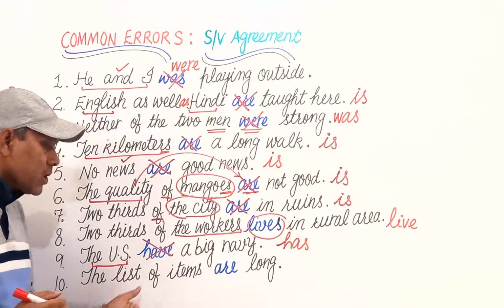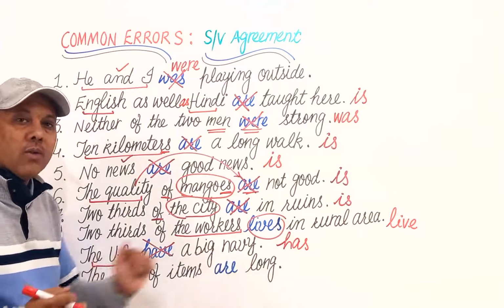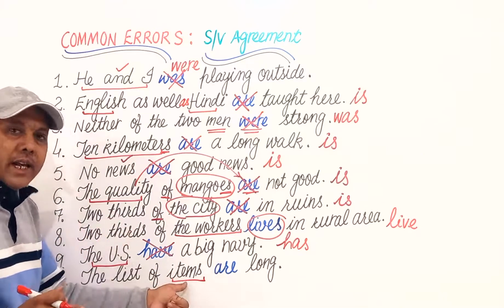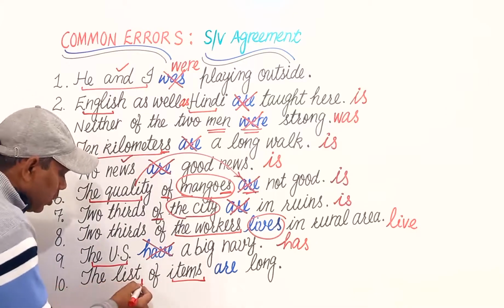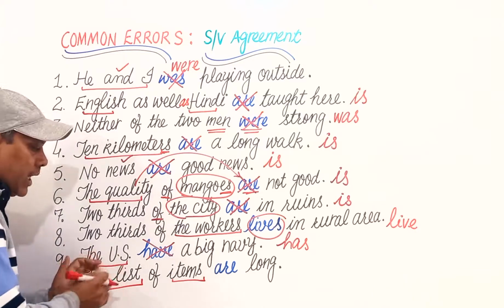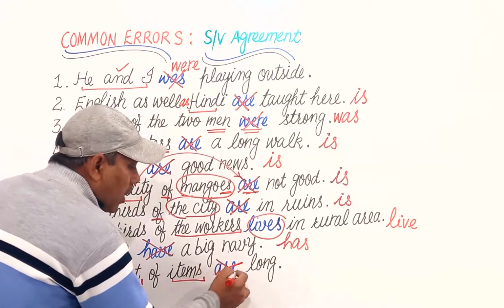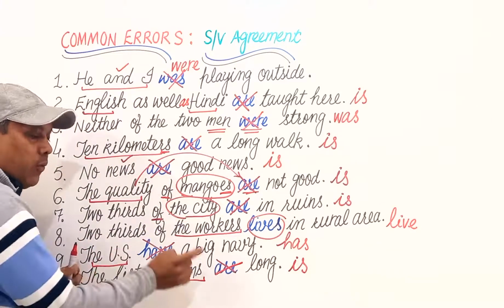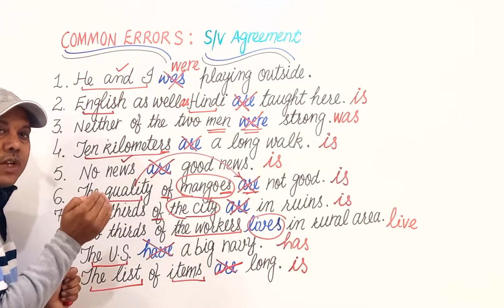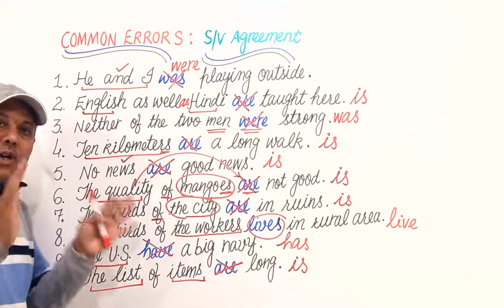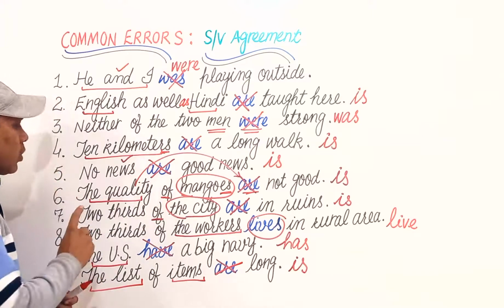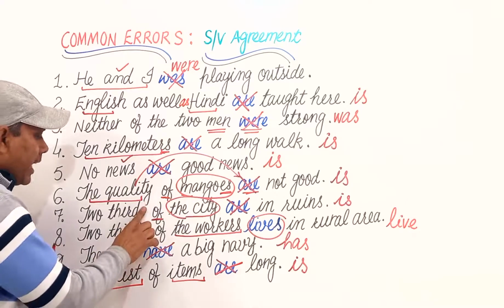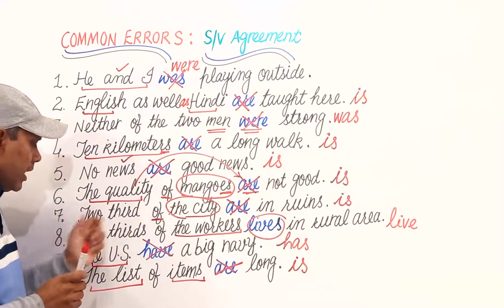Next is the list of items are long. Here items, although it is plural in nature, but the true subject is the list. The list of items is long instead of are. In this way we use the verb agreeing with the true subject of the sentence. First of all, you have to find out the true subject and then you will use the verb agreeing with the subject.